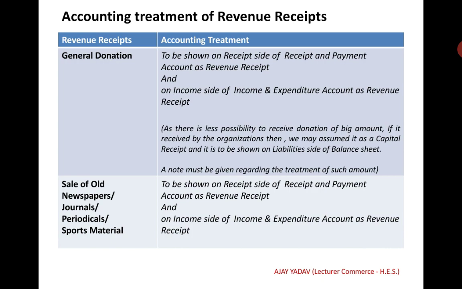Sale of old newspapers, journals, periodicals, and sale of old sports material. These all will be shown on the receipt side of the receipt and payment account as a revenue receipt, and on the income side of the income and expenditure account as a revenue receipt.